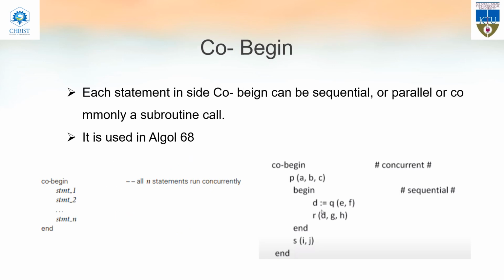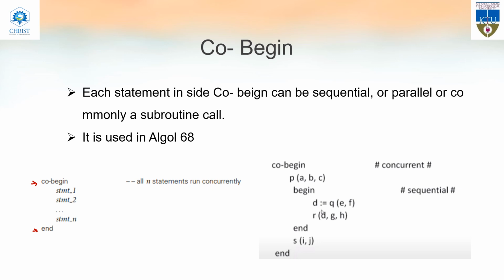Okay, so the first one is cobegin, and the specialty of cobegin is that whatever statements are written in cobegin will execute concurrently. Here you can see that you are writing cobegin and this is an end. There are n statements, and these n statements will get executed concurrently. Each cobegin can have a sequential, parallel, or commonly a subroutine code.